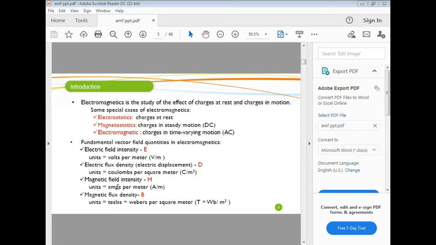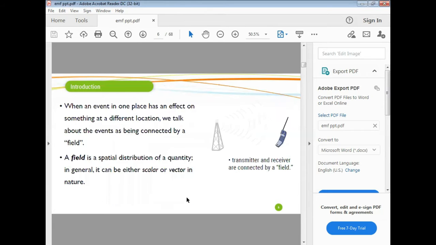Third, magnetic field intensity, denoted by H, with units amps per meter. Then magnetic flux density, denoted by B, with units Teslas, otherwise Webers per square meter.